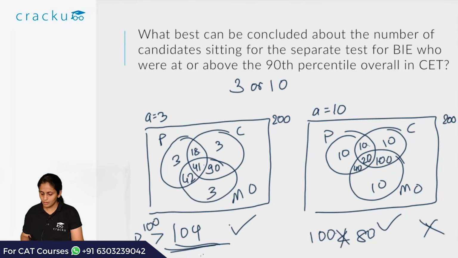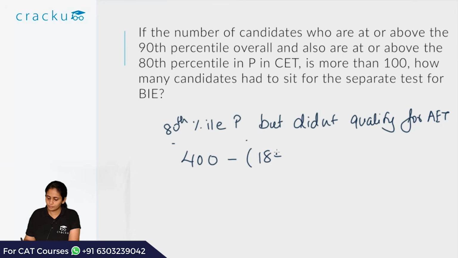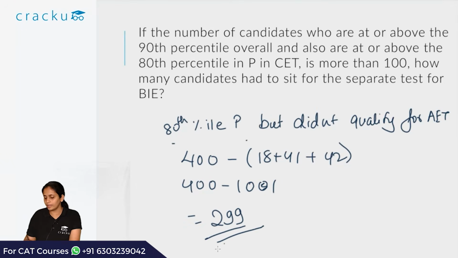So how many qualified for AET? The people who lie in the intersection of P and C, P and M, and the overlap of all 3 sections would have qualified for AET. So we have to remove these three portions. That is 400 minus the sum of 18, 41 and 42. So this is equal to 83, that is 91, 101. So we get 400 minus 101, which is equal to 299. So 299 people had to sit for a separate test for BIE. This is how we answer the question.